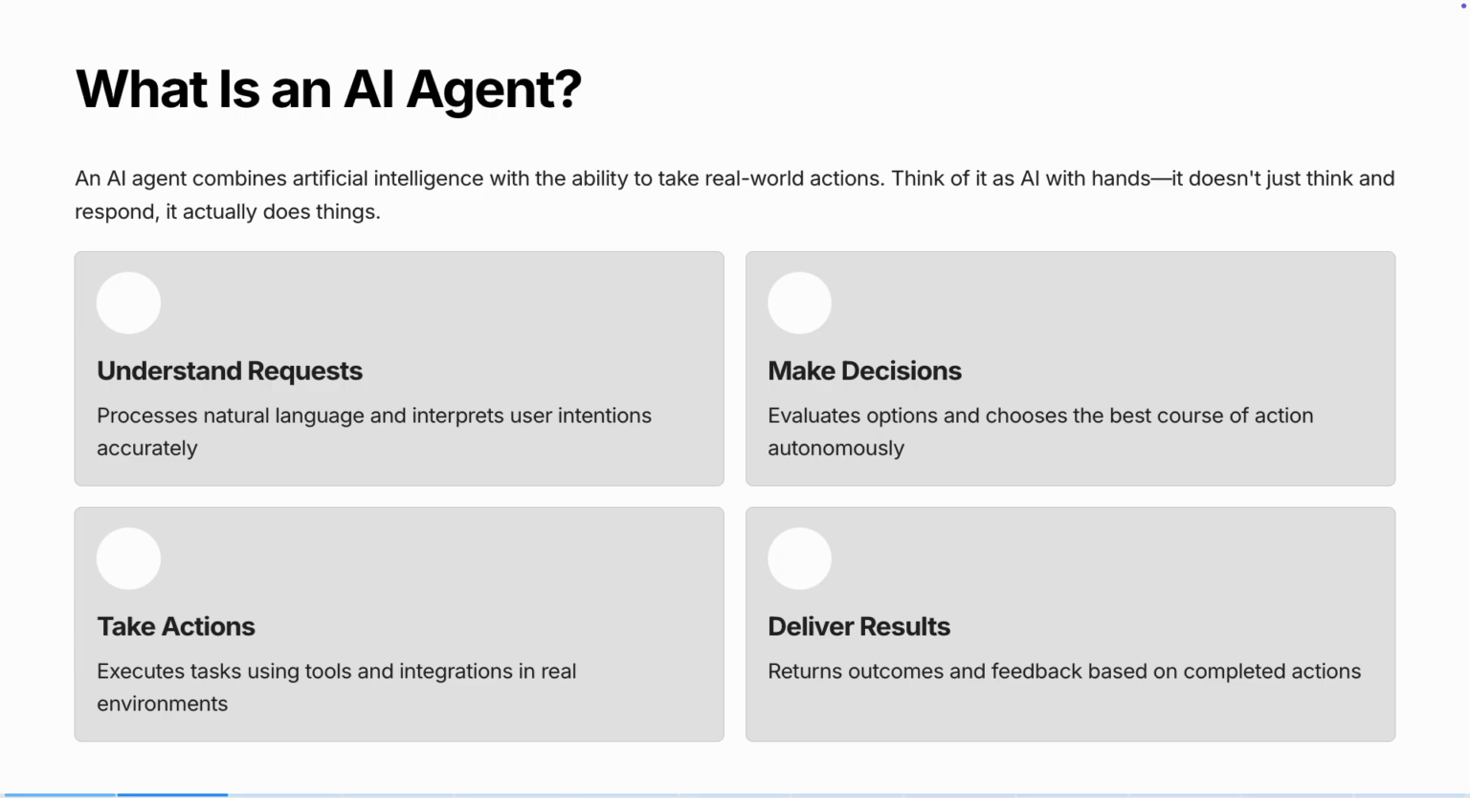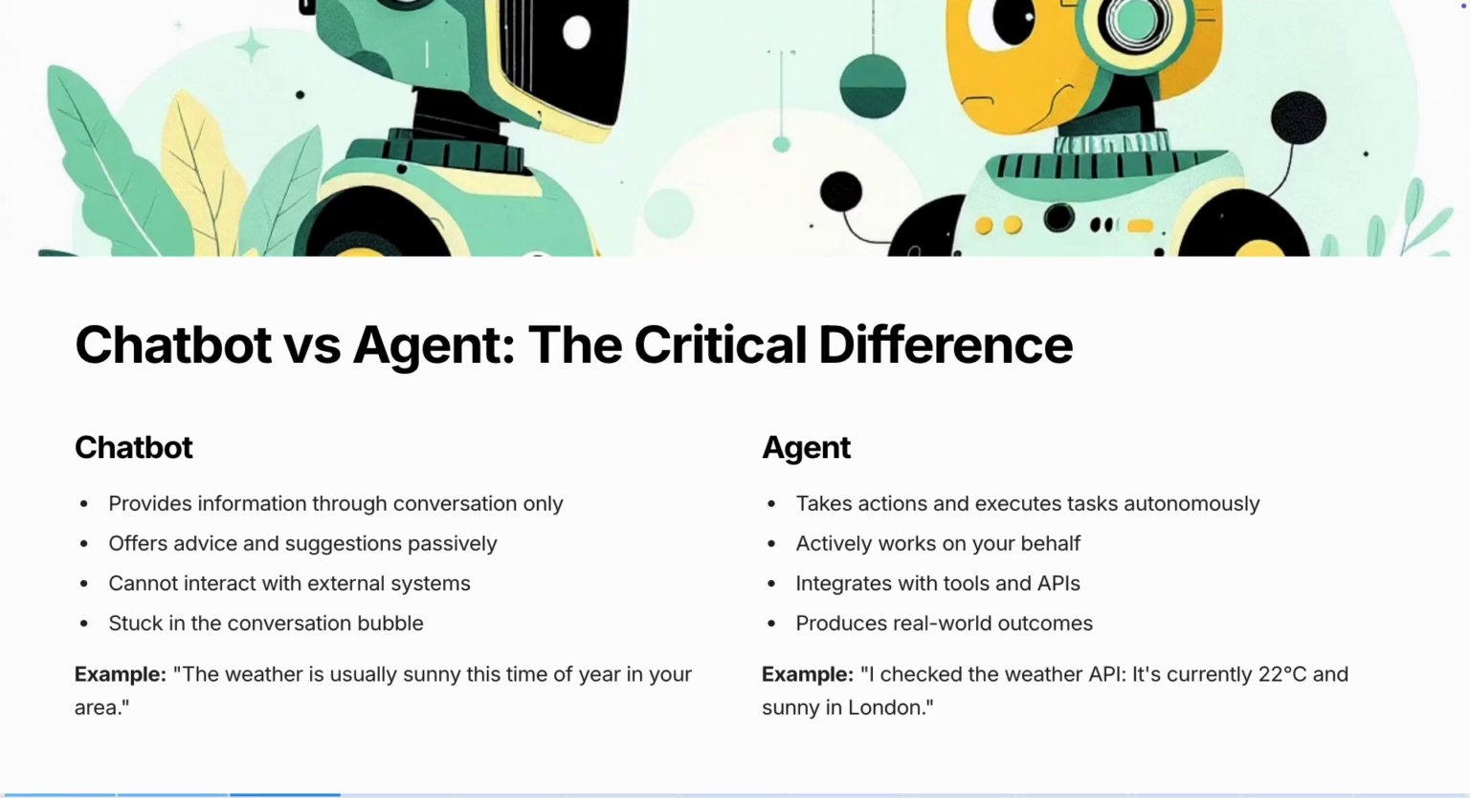Let me show you the difference with a concrete example. Here's the difference in action. Let's say you ask about the weather. A chatbot might say the weather is usually sunny this time of year in your area. That's based on regional knowledge. It's a guess, it's passive advice. But an agent says, I checked the weather API. It's currently 22 degrees Celsius and sunny in London. See the difference? The agent actually went and fetched real-time data. It took an action, it called an API, it gave you current accurate information. Chatbots give advice, agents get things done.